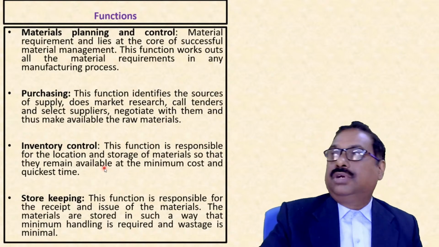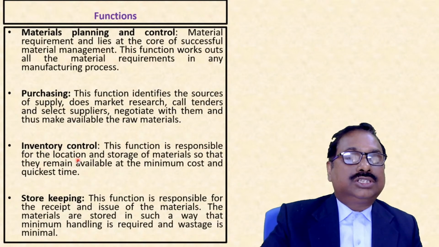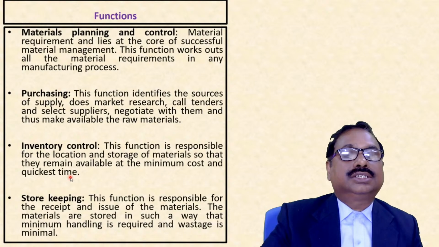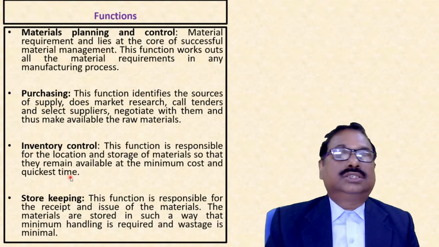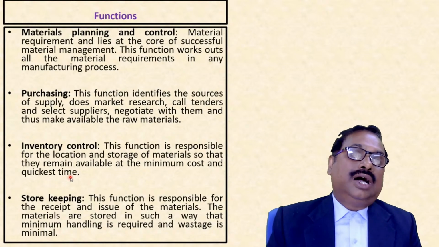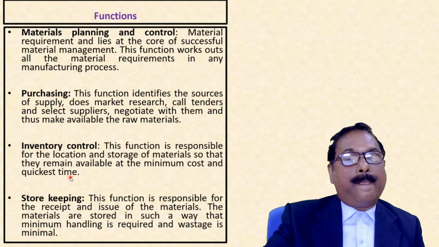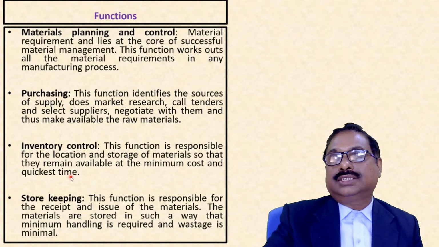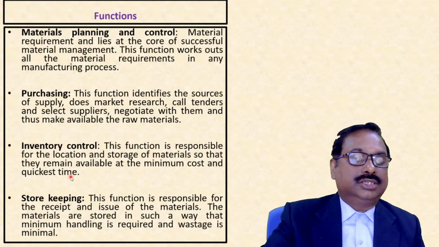Next is inventory control. This is responsible for the location and storage of materials so that they remain available at the minimum cost and in the quickest time. Here we have two aspects: when to order and how much to order, because inventory management has a direct impact on the cost. Later on we'll study this.